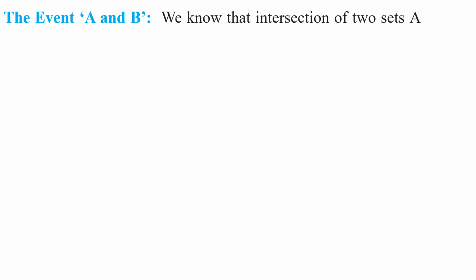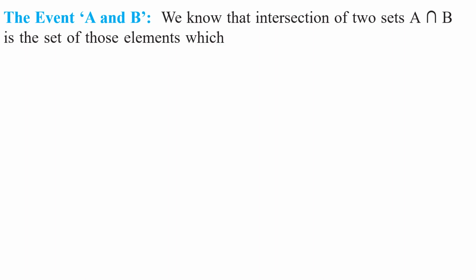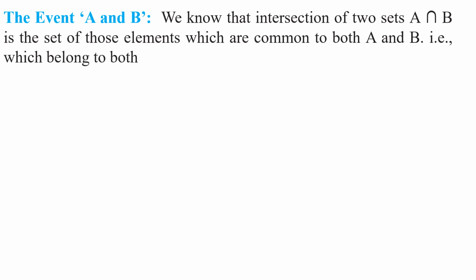Now let us discuss the event A and B. We know that the intersection of two sets, A intersection B, is the set of those elements which are common to both A and B, that is, which belong to both A and B.